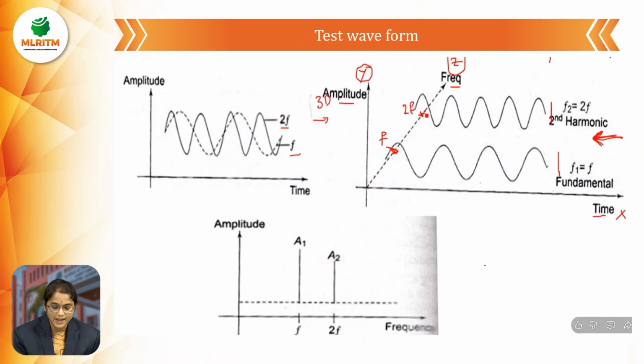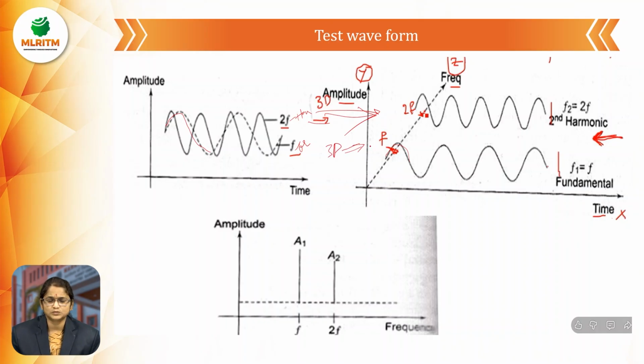So here this is the amplitude versus time. This is the first signal, the fundamental frequency component, and this is the harmonic component. How do we represent it in the 3D form? This is amplitude versus time. The first frequency is f1, equal to the fundamental frequency, and this is the harmonic frequency component. This is in the 3D form.